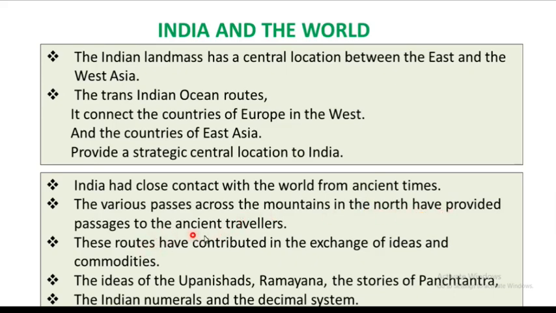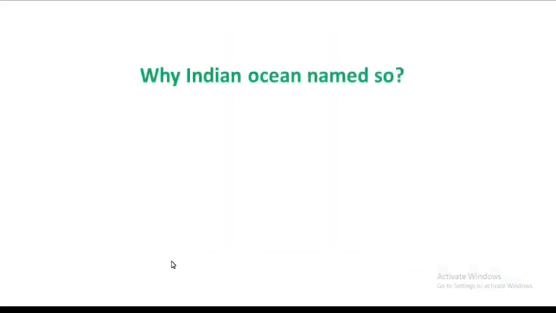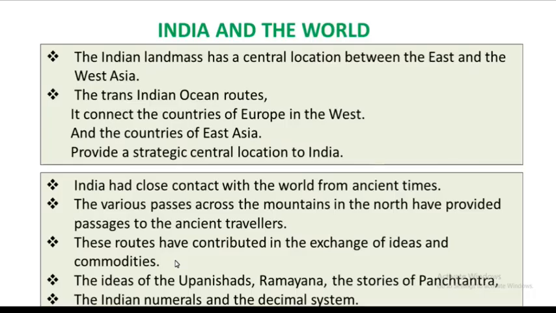So several travelers came to India by covering the passes across the mountains in the north. These routes have contributed to the exchange of ideas and commodities. The ideas of the Upanishads, the Ramayana, the stories of the Panchatantra, the Indian numerals and the Indian decimal system, everything was exchanged from here, by those who came to India.